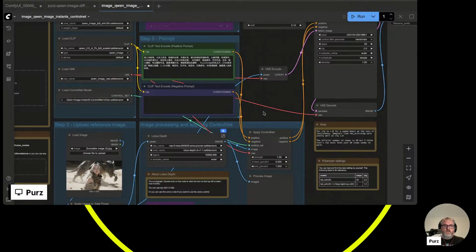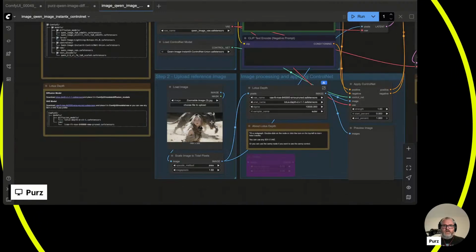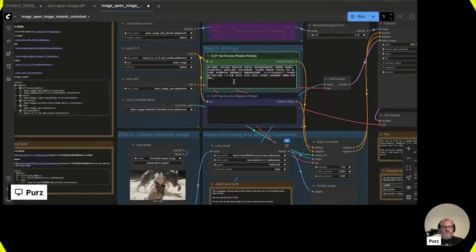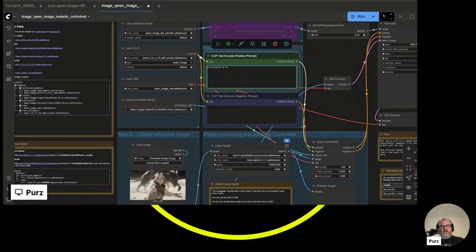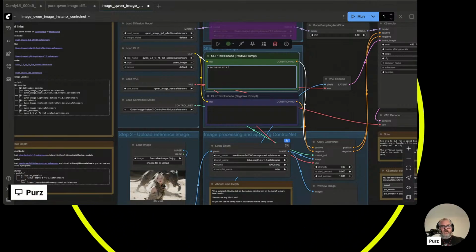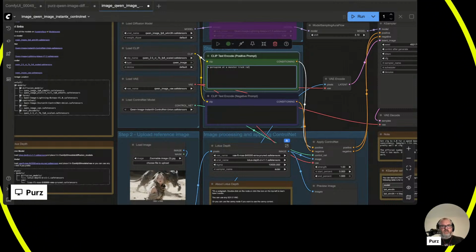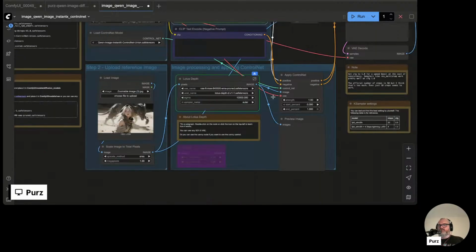All right, friends, let's try this one out. So we'll just use the default thing here. The prompt, let's try a porcupine at a monster truck rally. I like that the depth map has nothing to do with a porcupine.